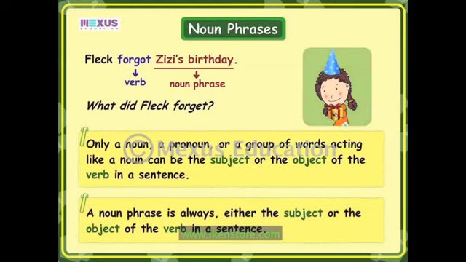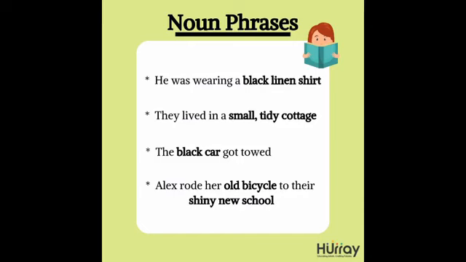Okay, Zizi's birthday is a noun phrase. Here it becomes the object of the verb in the sentence. Here the verb is forgot. Now let's see some more examples of a noun phrase. Four examples are given here.